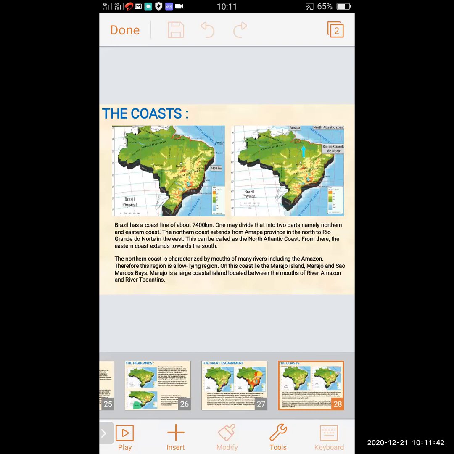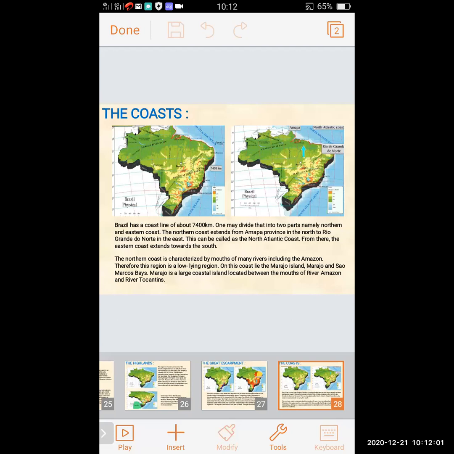From the north, it extends to the east side, to Rio Grande do Norte.